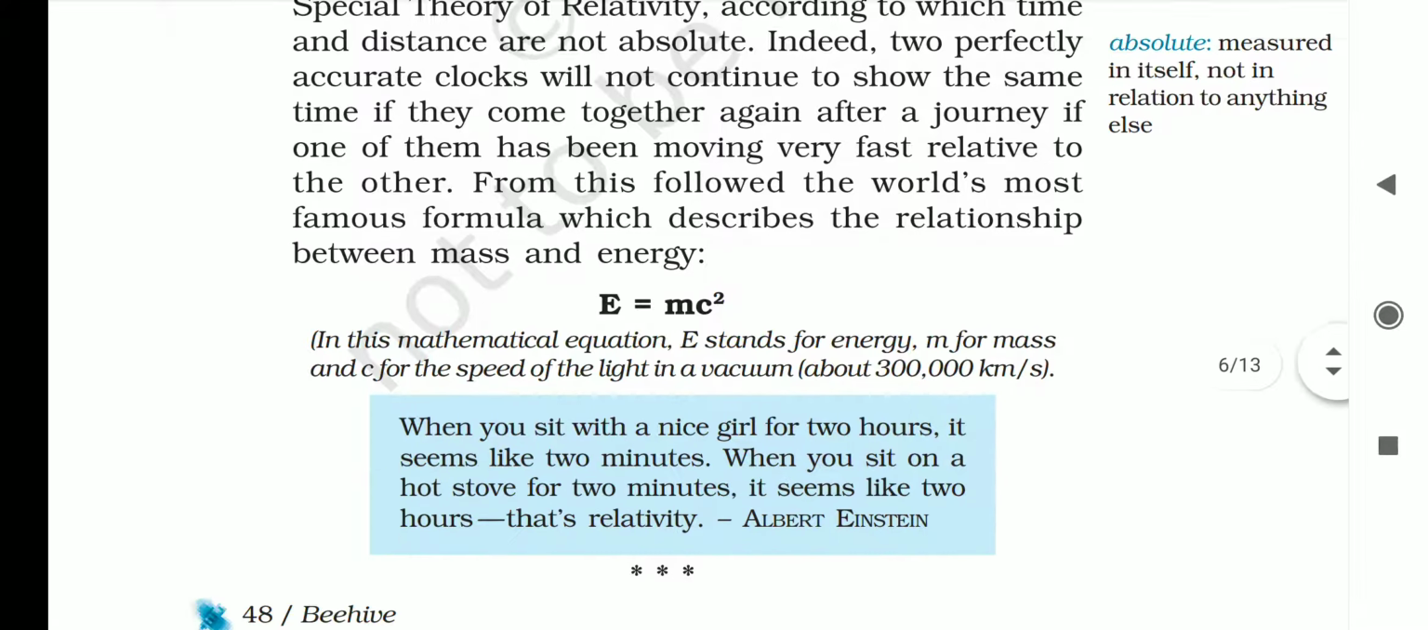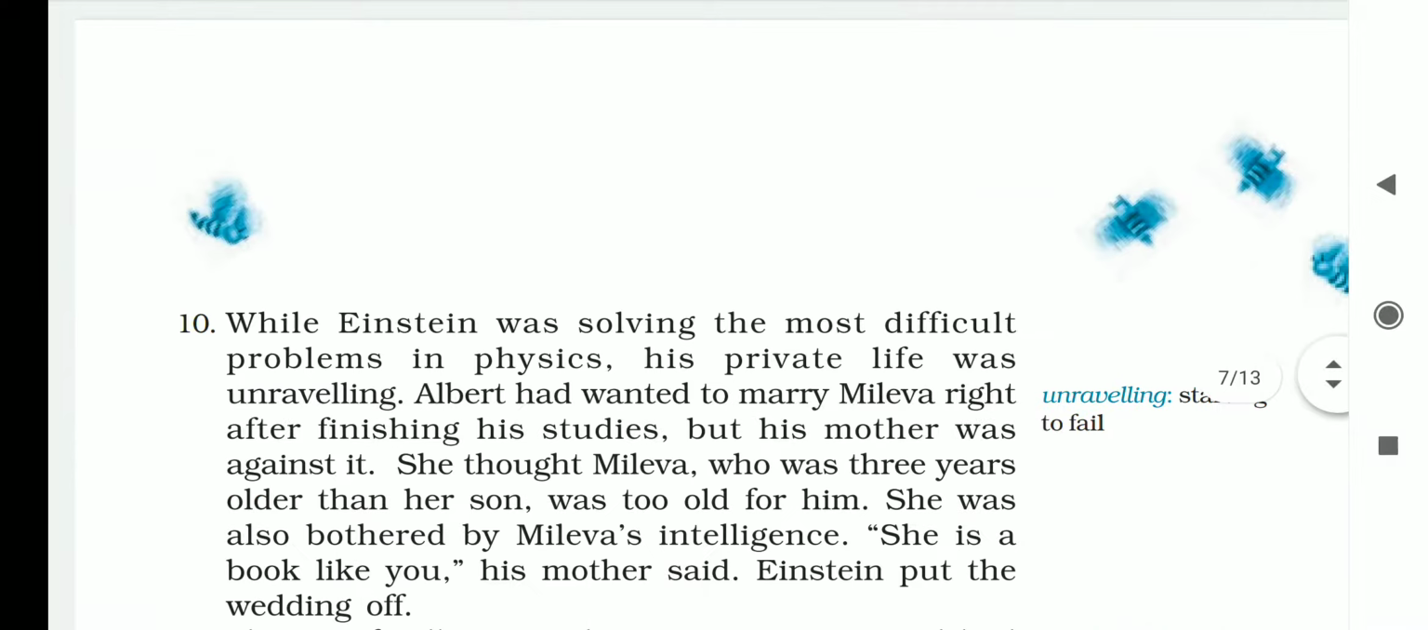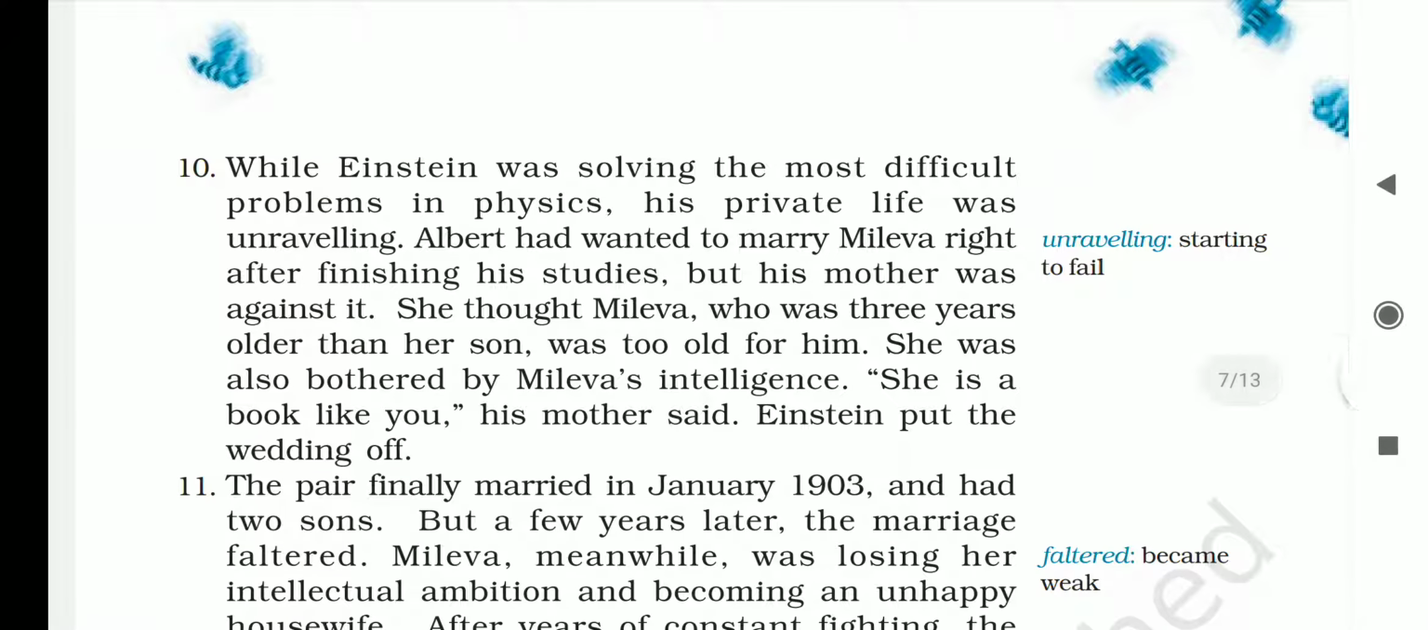Now, while Einstein was solving the most difficult problems in physics, his private life was unraveling. Unraveling means suffering, or you can say starting to fail. Albert had wanted to marry Mileva right after finishing his studies, but his mother was against it. She thought Mileva, who was 3 years older than her son, was too old for him. She was also bothered by Mileva's intelligence. Bothered means troubled. She is a book like you, his mother said. Einstein put the burden off.